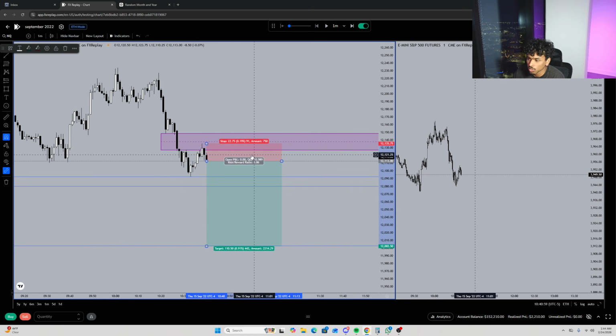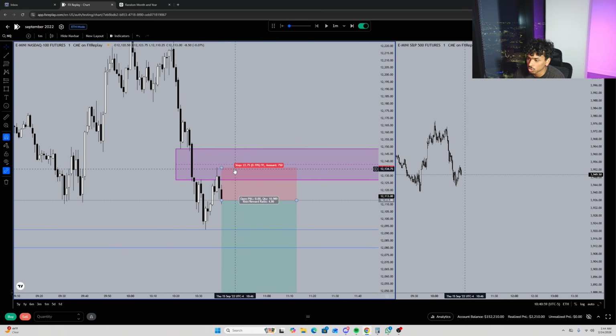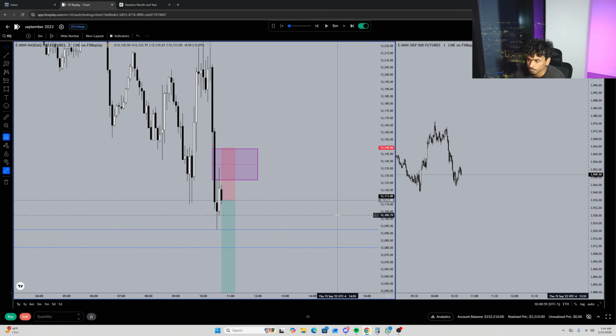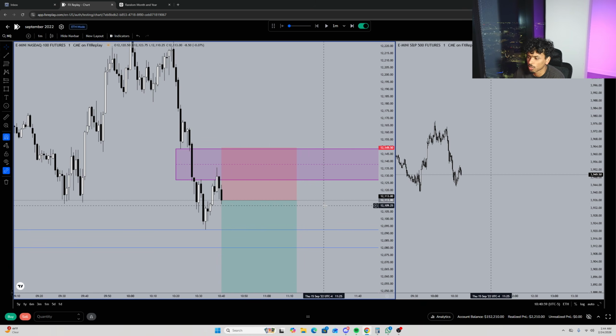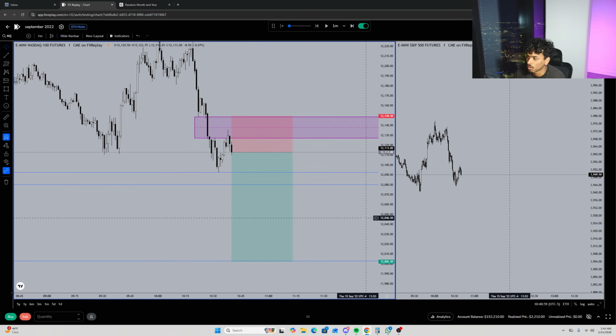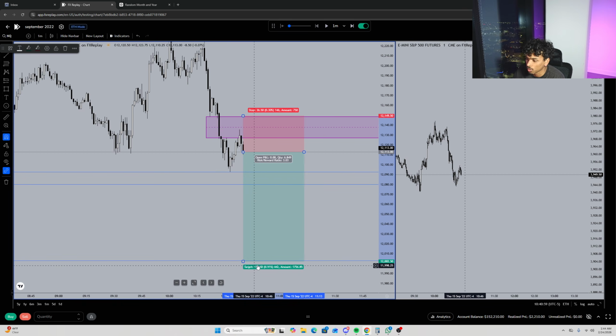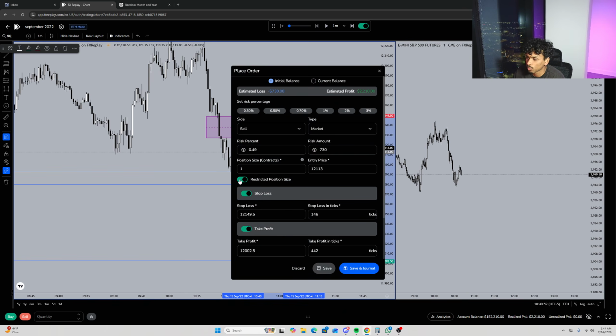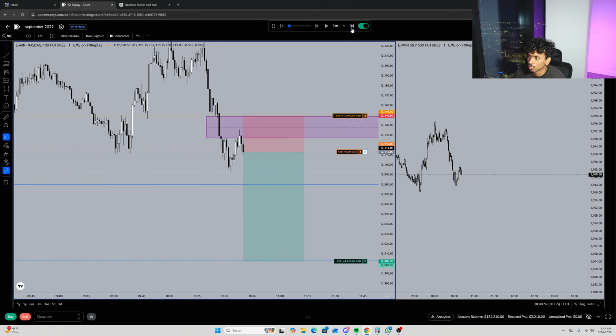So actually at this point, just to make sure that my stop is a little bit protected, I'm going to put my stop above here. Maybe if you want to go and resweep this high, just to be safe, because I am targeting this low right here. So I put my order over here, put 2 contracts on that, risking 1.5k.